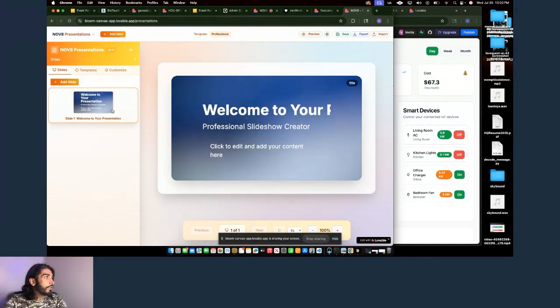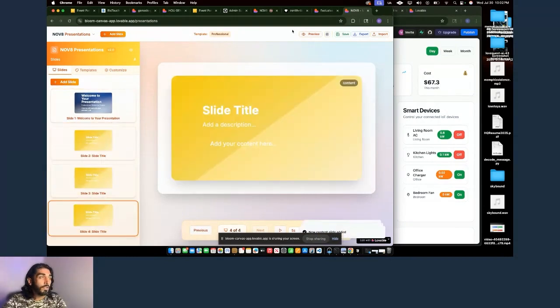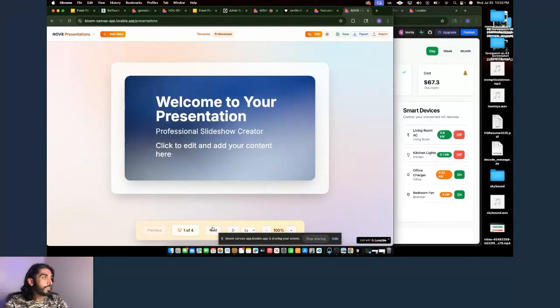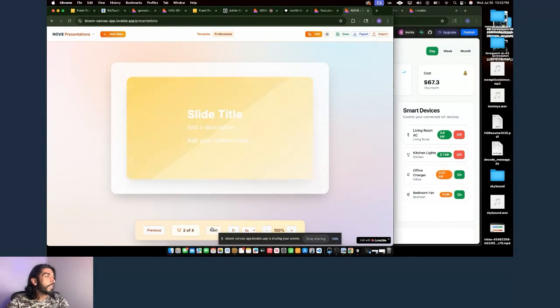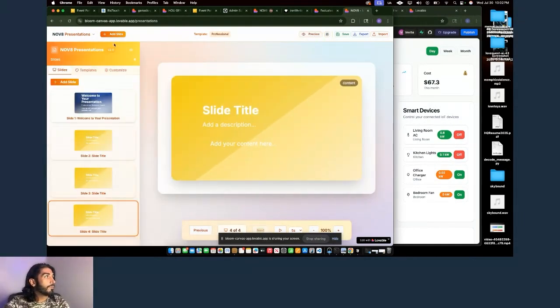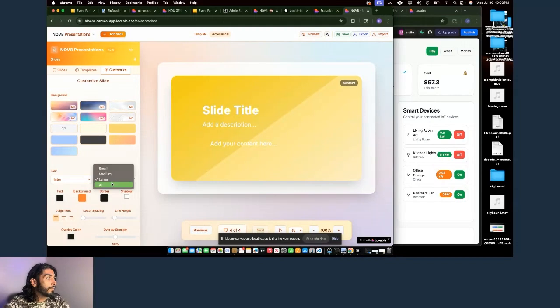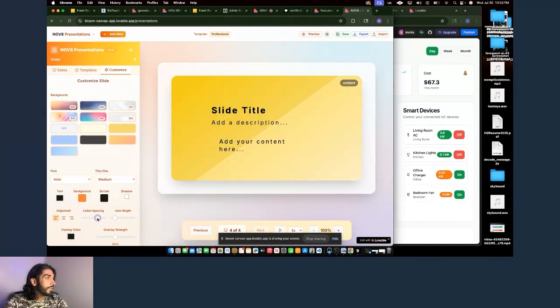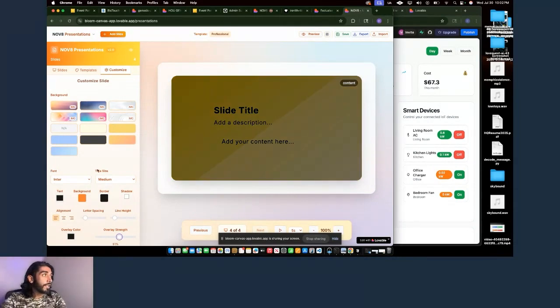You can even do a slideshow in here and do a presentation in real time with the client. You can just sit here literally and go through, load up your presentation. Obviously, this is a pretty poor looking one, but you can sit there and go through your slideshow on here with the client as well. It's fully customizable: text size, text colors, letter spacing, overlays, a lot going on here. And this was all built with Lovable as well.